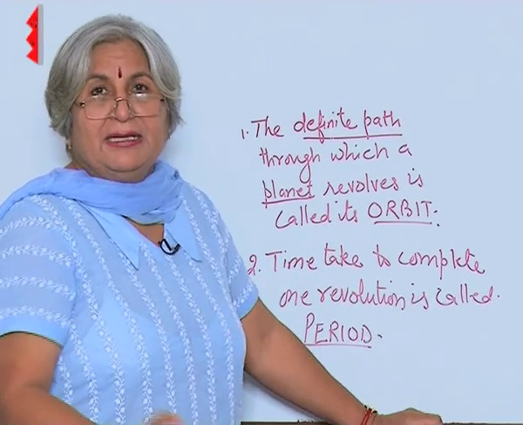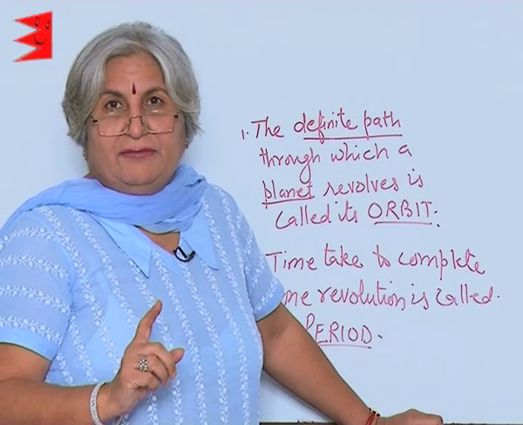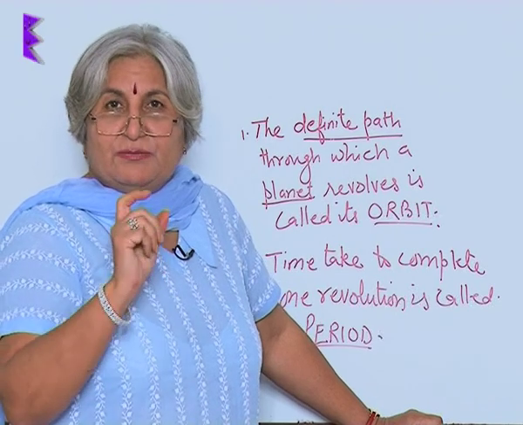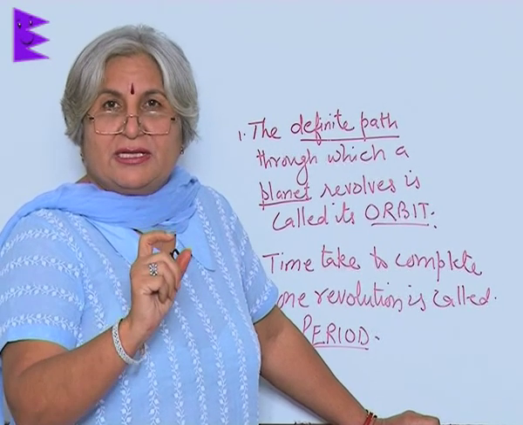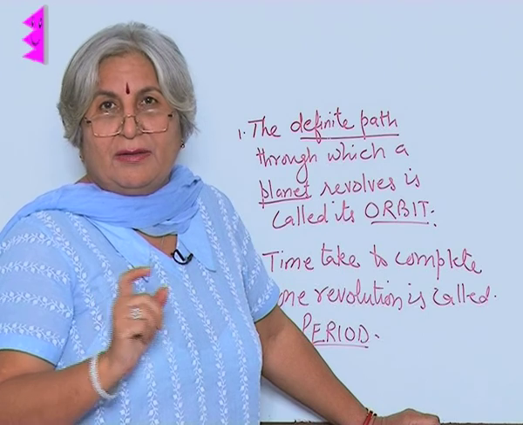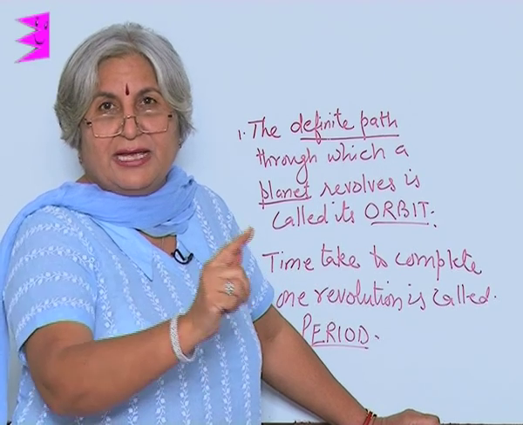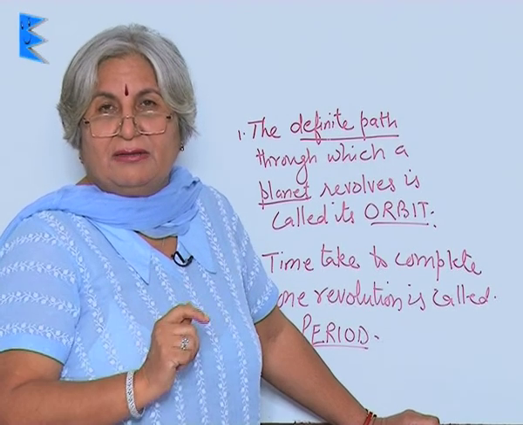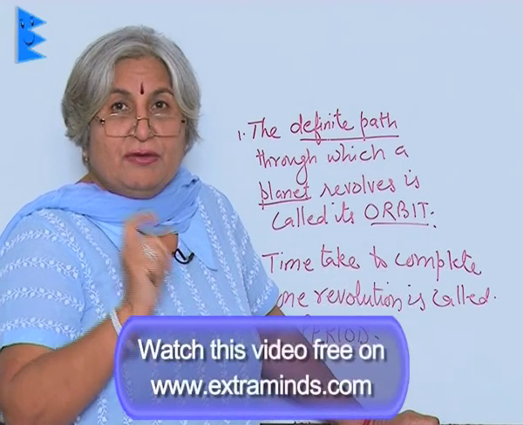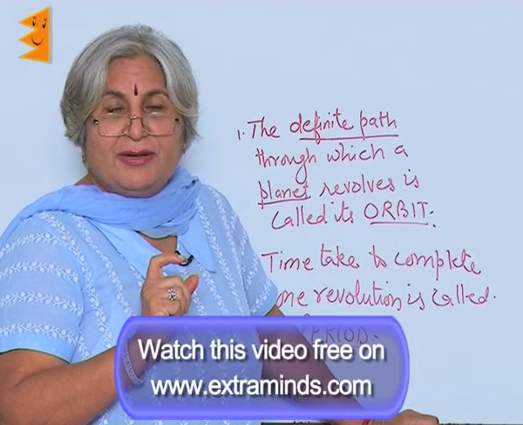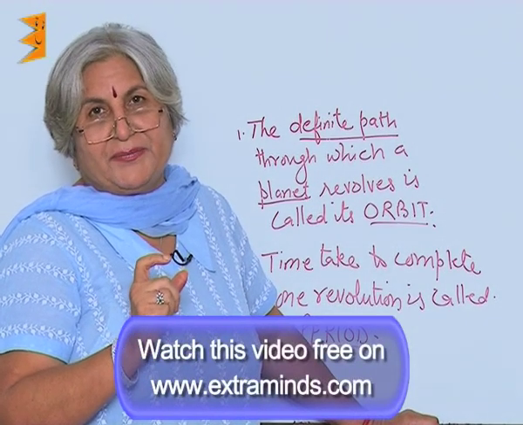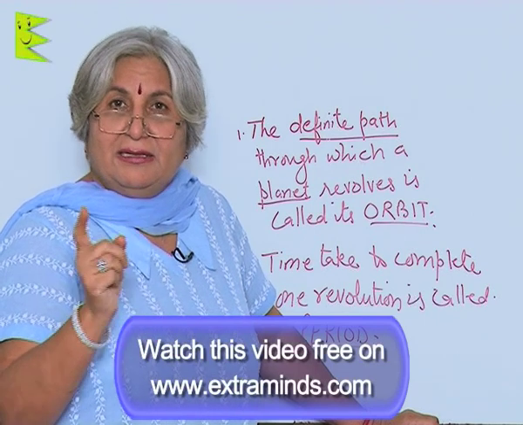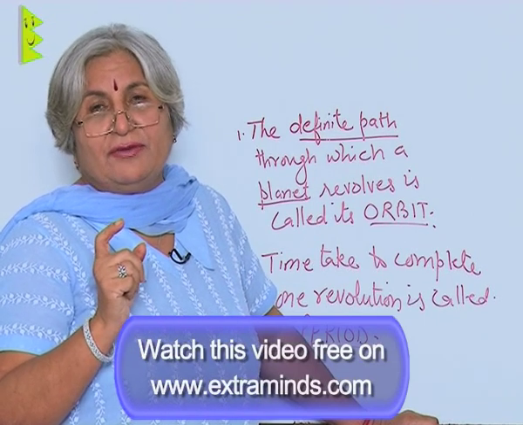Now, the size of the orbit will vary. A planet which is closer to the Sun will have a shorter orbit, because naturally it has to revolve only around that. And so, which planet will have shortest orbit? Of course, the Mercury. And the largest orbit will be that of Neptune.